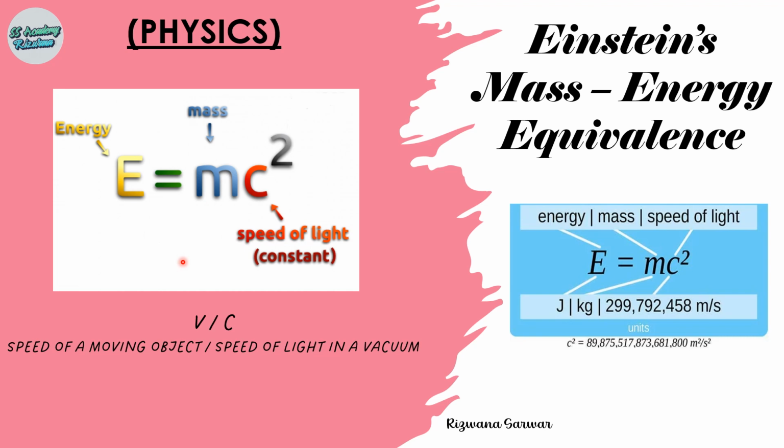speed of light postulate states that the speed of light in a vacuum, measured in any inertial frame of reference, always has the same value of c, no matter how fast the source of light and the observer are moving relative to each other.